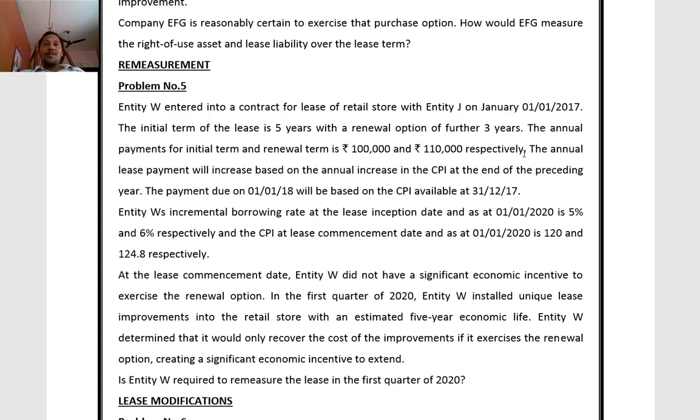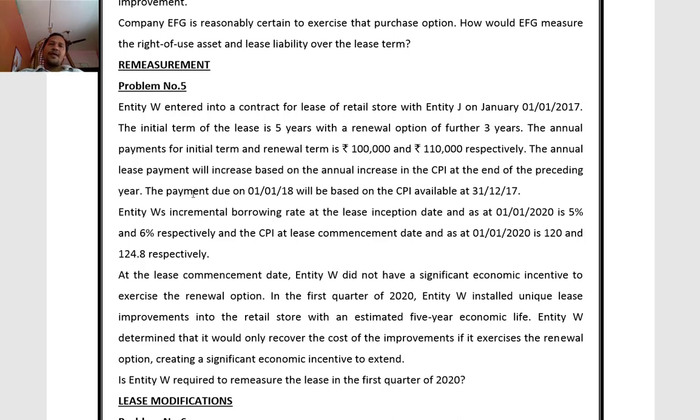The annual lease payment will increase based on annual increase in CPI, Consumer Price Index, at the end of the preceding year. So the annual lease payments will change along with CPI at the end of the previous year.